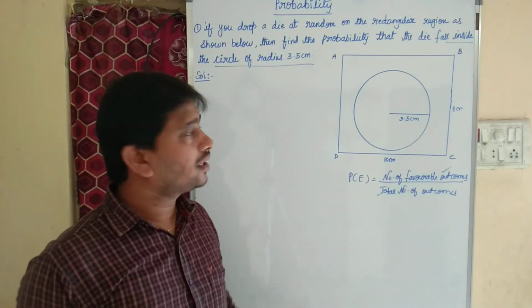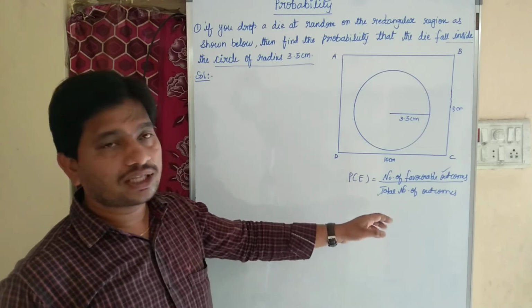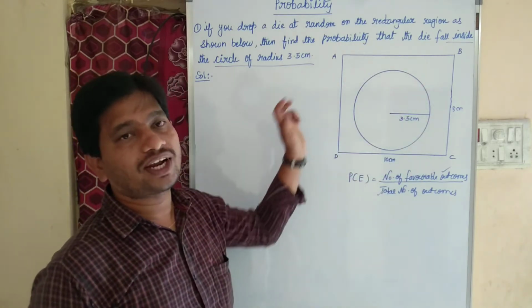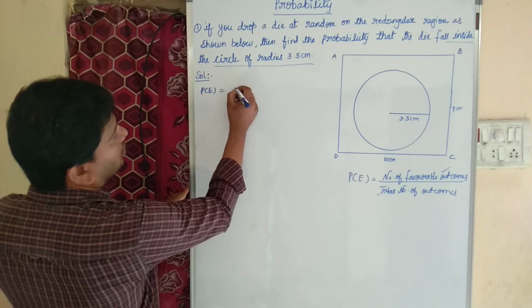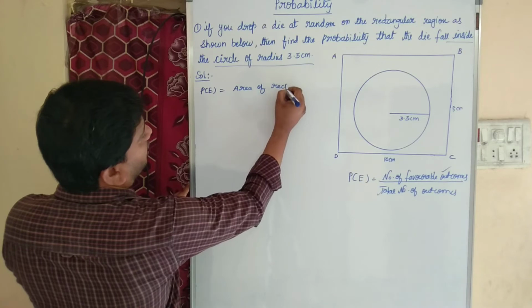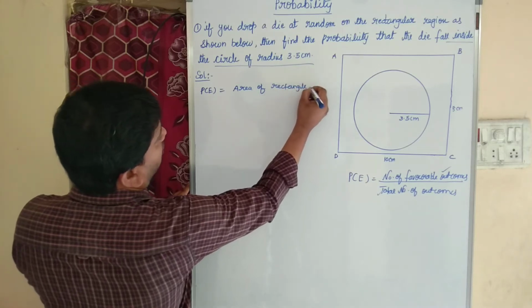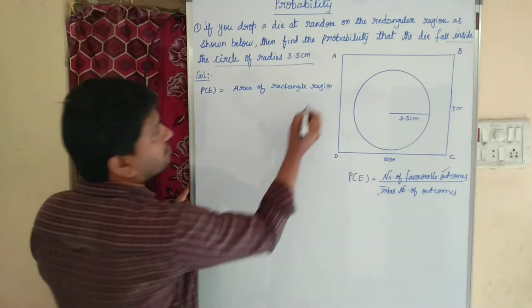If you understand just that, the remaining is as it is. Total number of outcomes is nothing but total area of rectangular region. So let me write P of E equal to area of rectangle region. This is our total, that is total number of outcomes.